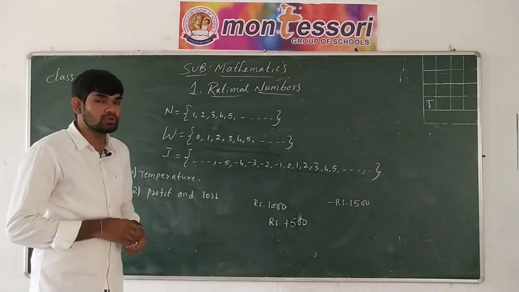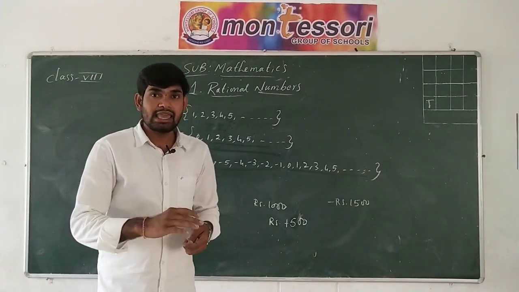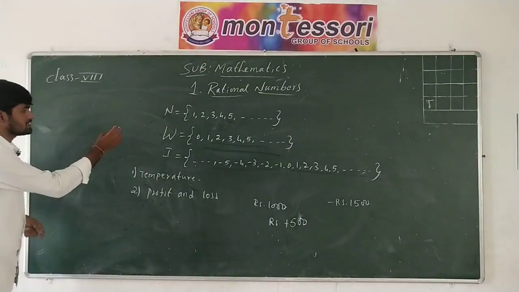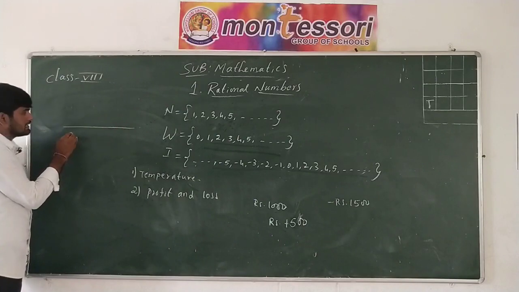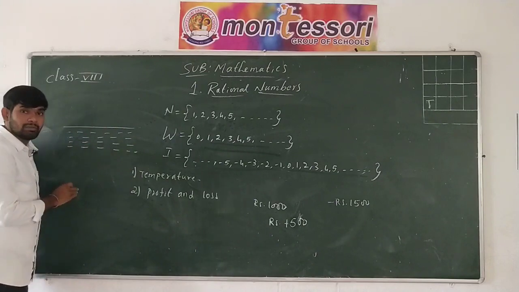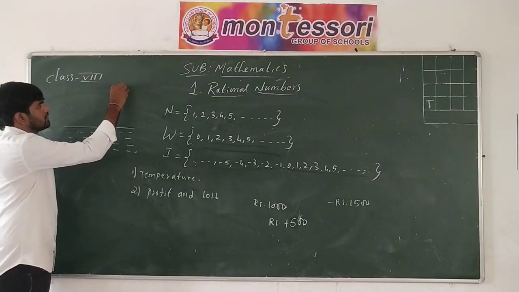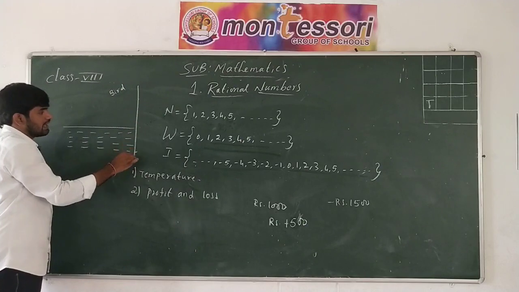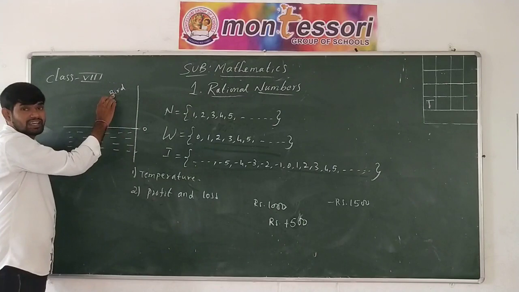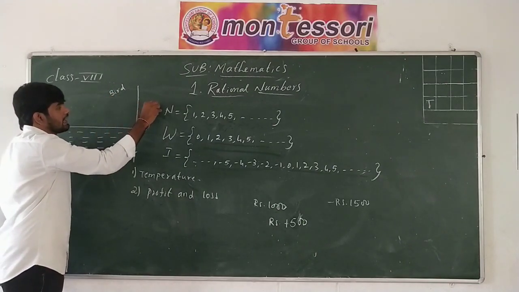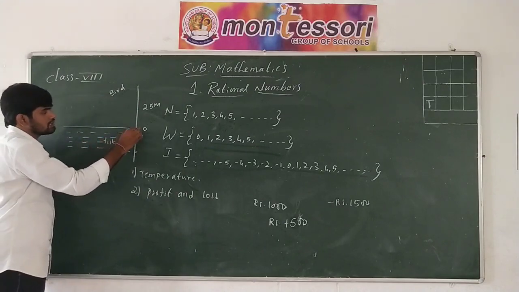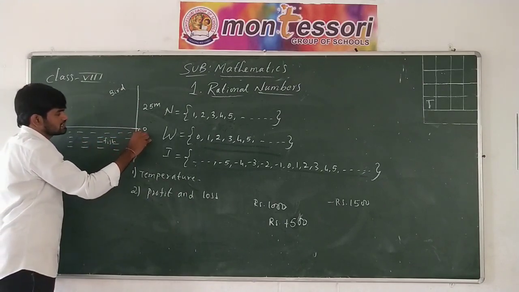And one more example let me give. There is a sea, and above the sea level a bird is flying at a height of 25 meters. Let me take one example, that is, now this is the sea level and here is water. I said that the bird is flying. Let me write here the bird. The bird is flying at a height of 25 meters and this sea level is 0 meters. Above the sea level the bird is flying at a height of 25 meters and below the sea level the fish is there. Here the fish is below, at a depth of 2 meters.